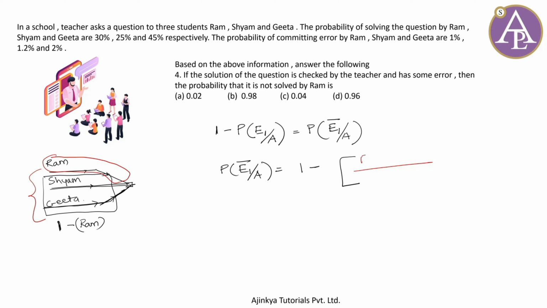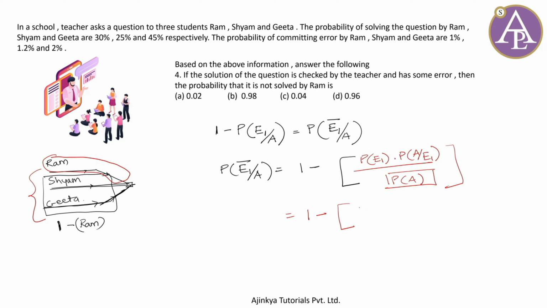Well, you remember it is just P of E1 times P of A given E1 upon ये सब सम जो मैंने पहले से निकाली हुई है, वो लास्ट पार्ट में निकाली थी, टोटल P of A की वैल्यू. Okay, so let's write down the values. It is 1 minus. Now let's see how much is this value.